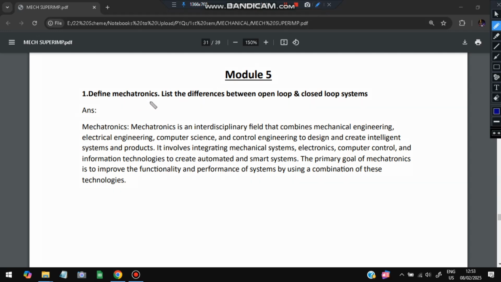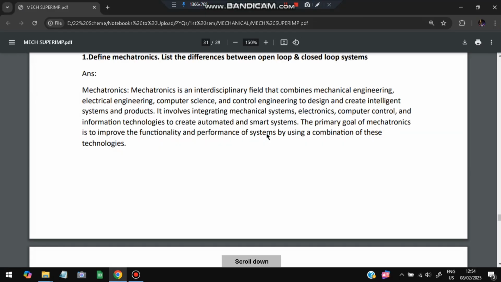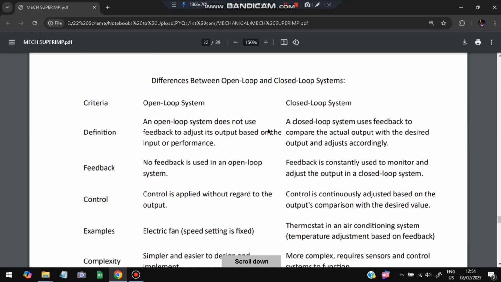What is mechatronics? Mechatronics is an interdisciplinary field between mechanical and electrical engineering. So if we combine mechanical and electrical, we get mechatronics. This is mainly used in the domain of robots, for automation and such. So, the difference between the open loop and closed loop system.